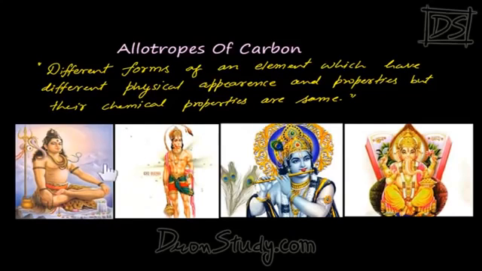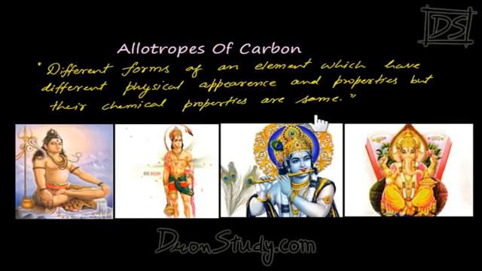That means we can say that these four different pictures are different forms of the same God, whose physical appearances are obviously different, but the rest of the properties are the same. So these four have become four allotropes of God. Allotropes are different forms of the same thing whose physical appearances and physical properties are different, but whose main characteristics, the chemical properties, are the same. So allotropes are different forms of an element which have different physical appearances and properties, but the same chemical properties.